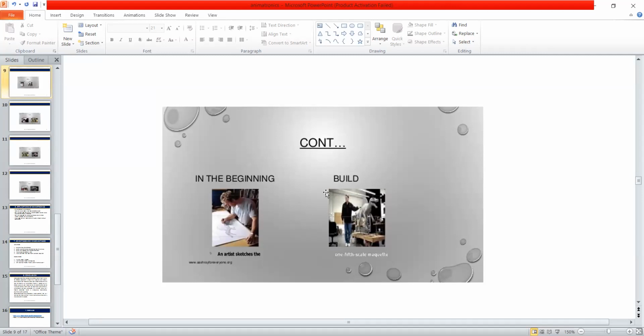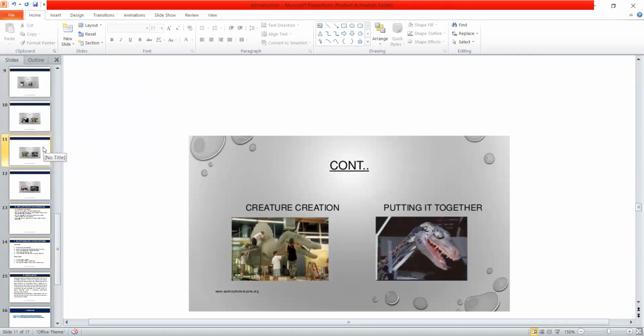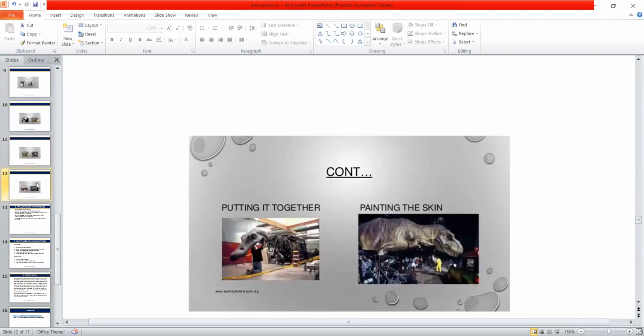First, we can sketch the design and put it on the paper. Next is put it together. Next, make the skin.